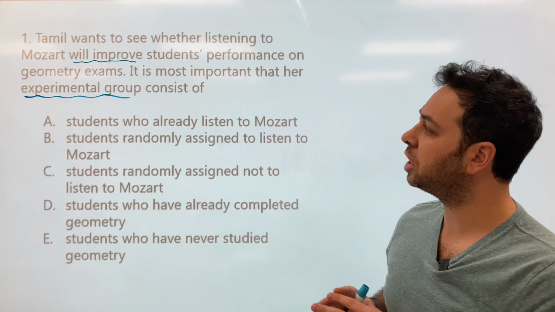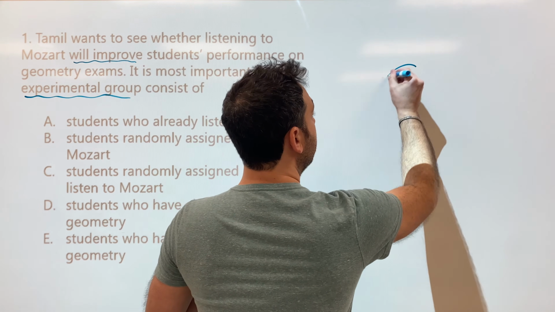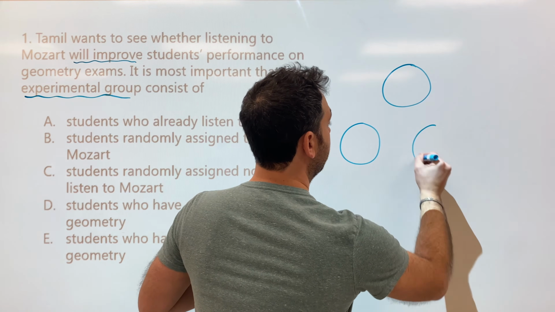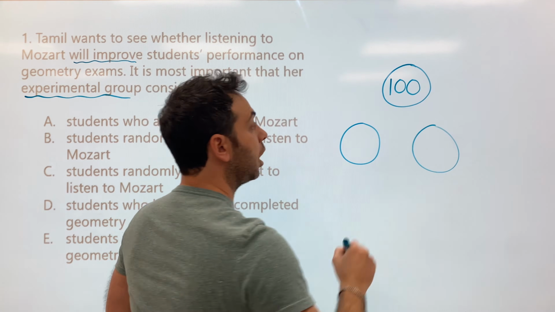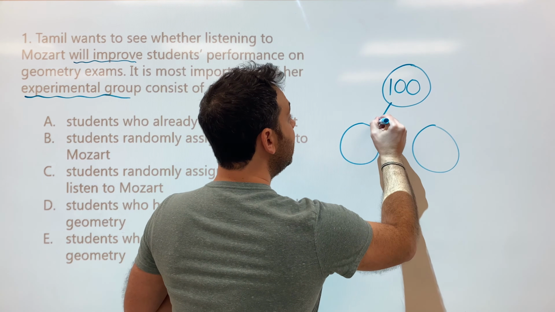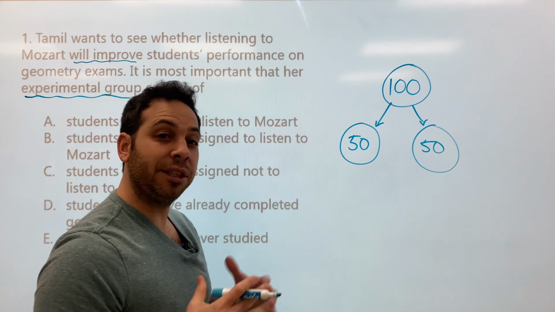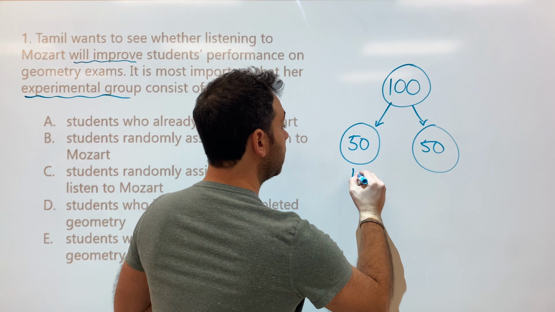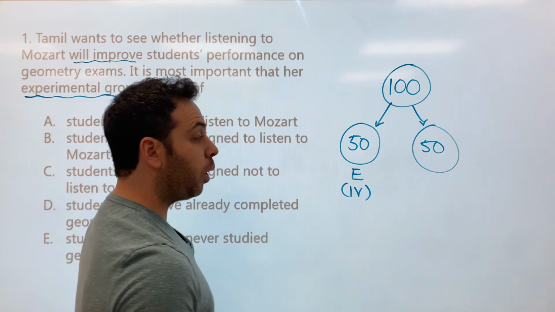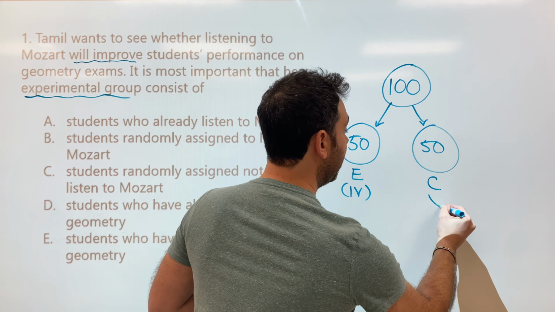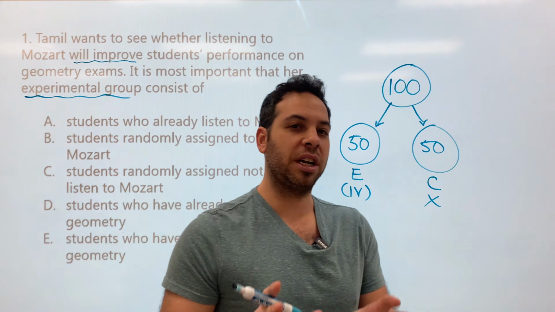All right, so when we deal with an experimental group or experiment, I want this visual to come to mind. 3 circles. How many? 3. We have 1, 2, 3. Why do we have 3 circles? It's because when you're dealing with a study or an experiment, start with a sample that's really easy. You're going to equally divide that sample into 2 groups. 50 here, 50 here. This is the visual for an experiment. Because one group is going to be our experimental group. What do they receive? The independent variable. And the other group is what? Our comparison group or our control group. What do they get? Nothing, or possibly the placebo. So have this visual in your head whenever we're talking about an experiment.